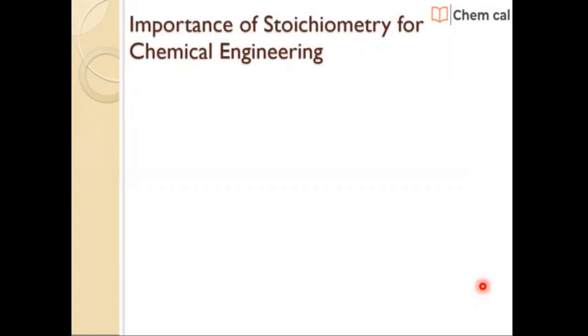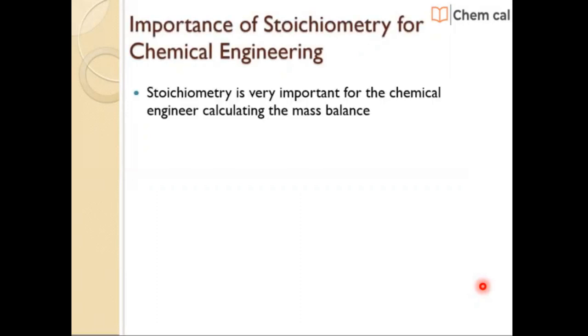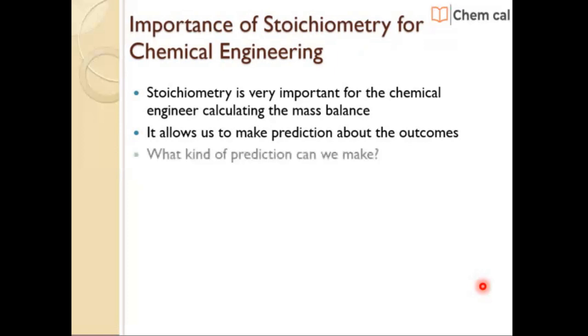Importance of stoichiometry for chemical engineering. Stoichiometry is very important for a chemical engineer to calculate the mass balance. By using stoichiometry, chemical engineers can determine how much of each chemical they need to yield a given amount of a product, and we can predict the outcomes.